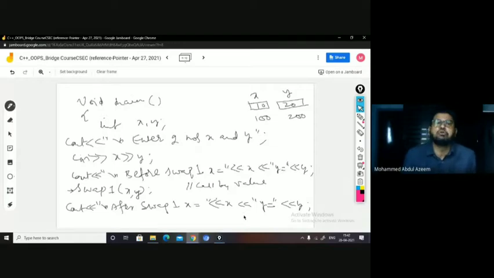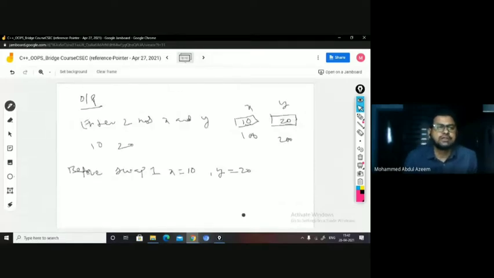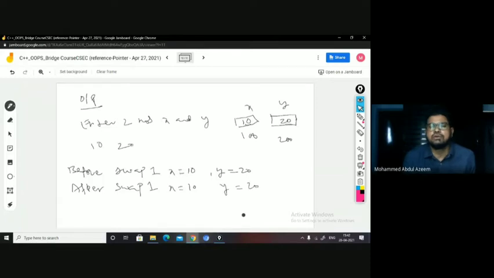No. So when you display the x and y values using the statement after swap one, what do you get in the output? After swap one, x equal to 10 only, and y equal to 20 only, right?